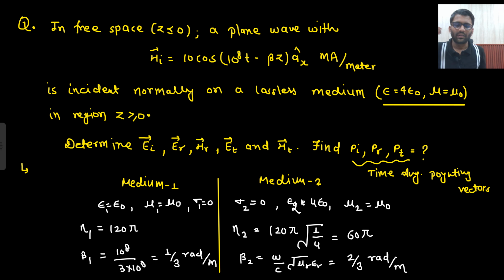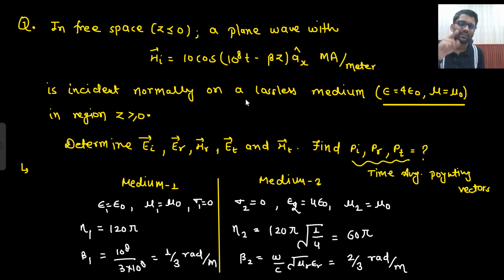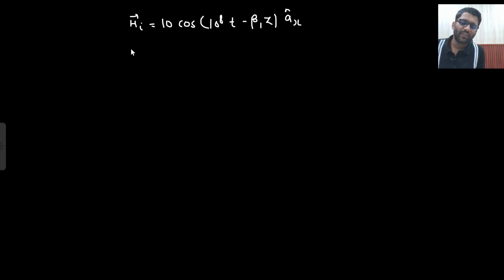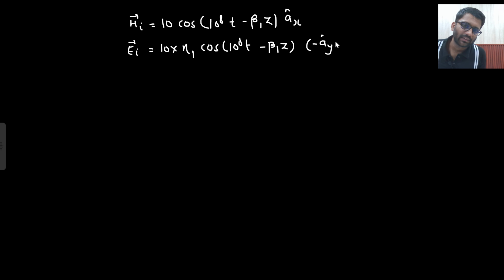Okay. Now HI expression I have. So first what expression I will write? First I will write down the expression of EI. So HI expression I am having is tan cos omega t minus beta 1z, in which direction? Ax cap direction, right? Now if I need to write down the EI expression, then what I will write down? Tan into neta 1 cos omega t minus beta 1z, and what will be the direction? Minus ay cap. So from HI to EI I can easily write down.